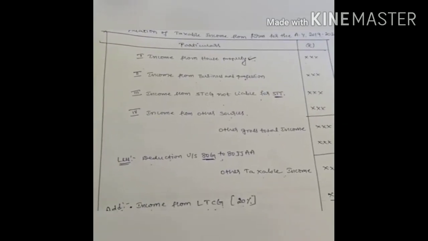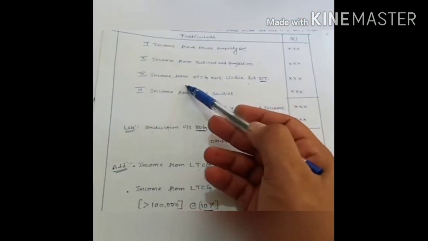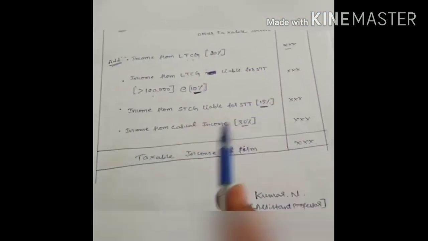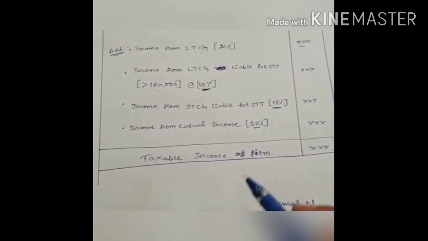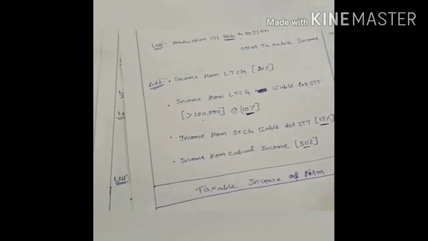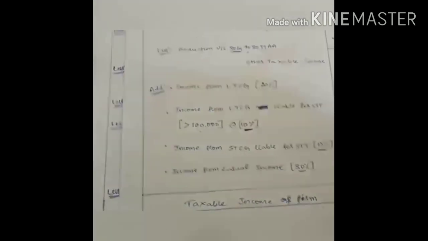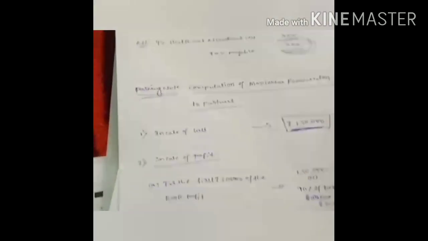Okay, so in last sessions we learned how to compute the taxable income of the firm. After adding the four heads of income and all these items, you are going to get the taxable income of the firm. After computing the taxable income of the firm, we have to calculate the tax liability, right? The rate at which we have to calculate it, as per assessment year 2019-20, is 30% of the taxable income of the firm.